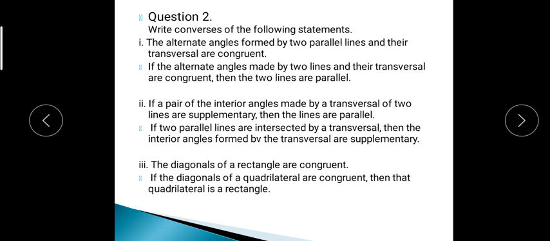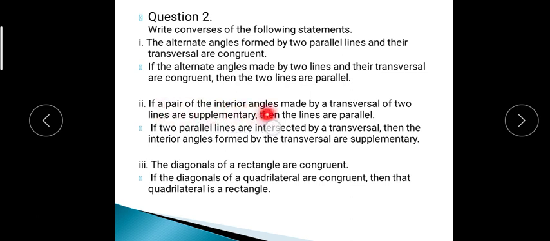If you are not getting it, listen: always remember, firstly write the given statement in if-then form, and then write the converse. Whatever follows "if," you have to write after "then" in the converse, and whatever follows "then," you write after "if." It is totally opposite.